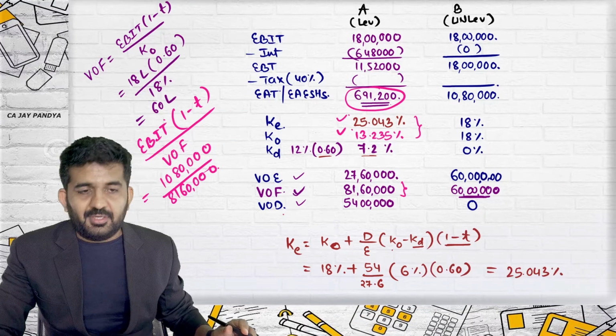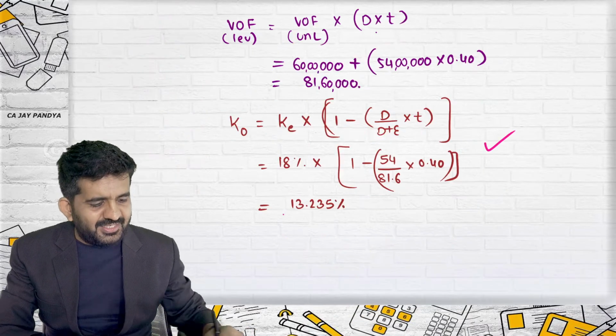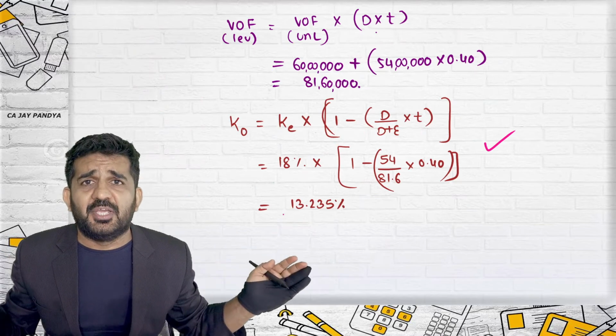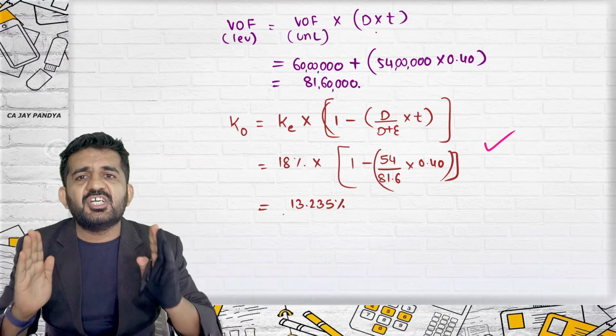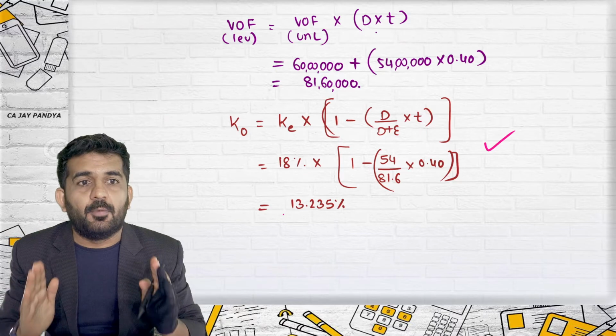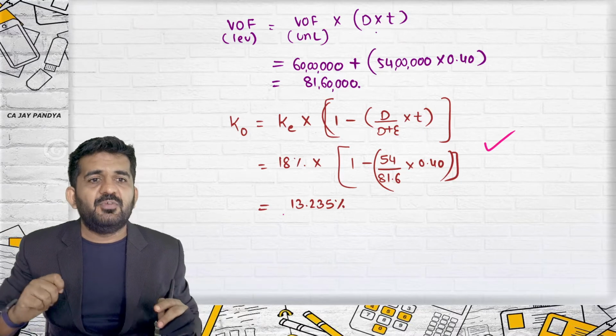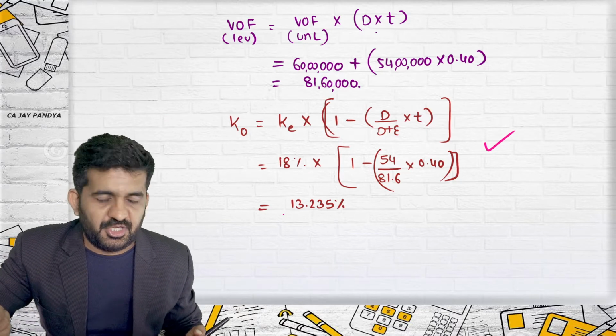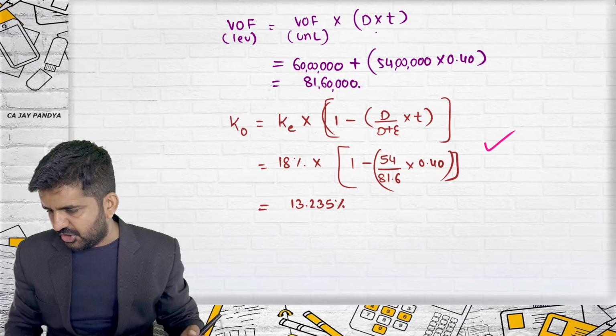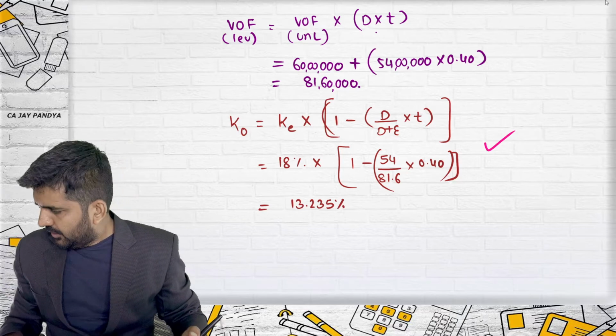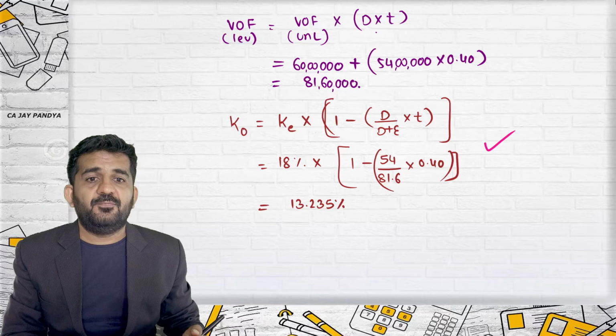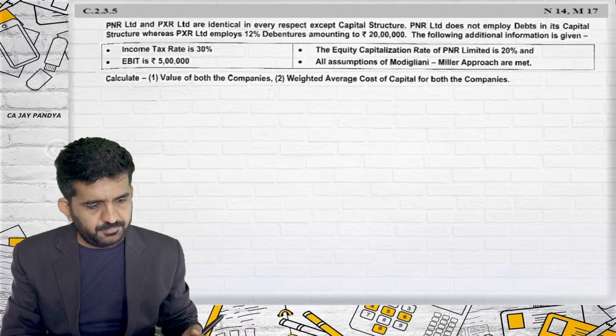So don't think that these are some new formulas coming out of the picture. It is just an extension of net operating income approach, but we have included taxation in it. We have just included taxation in it. We can solve other questions of Modigliani-Miller approach.